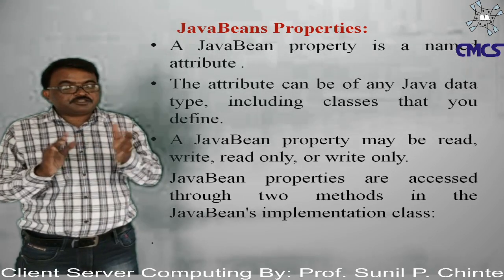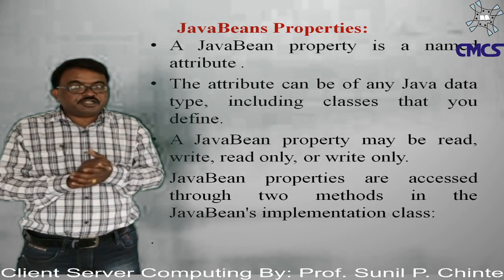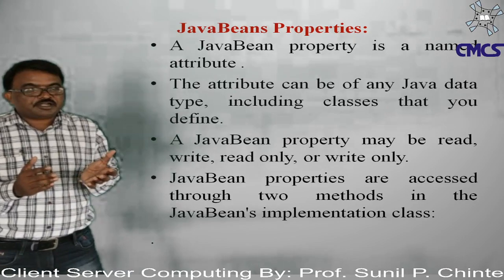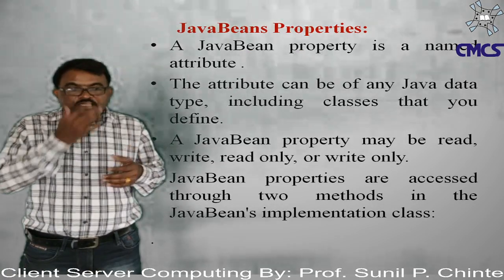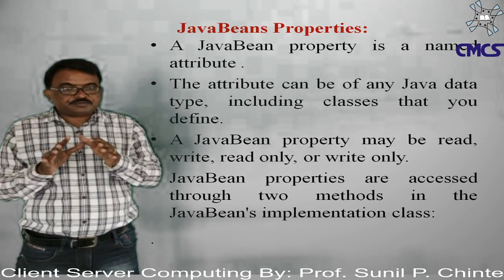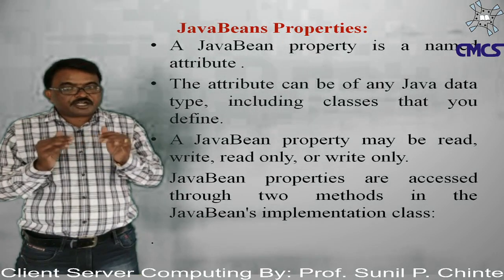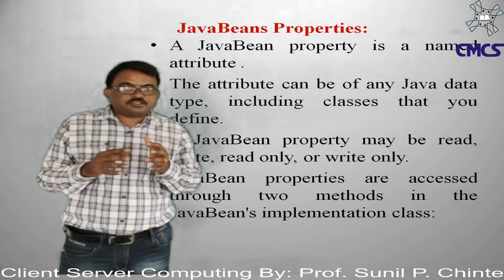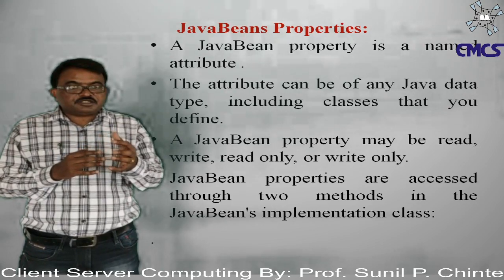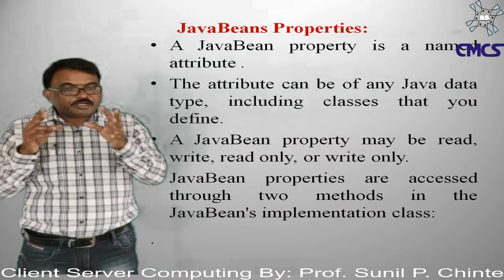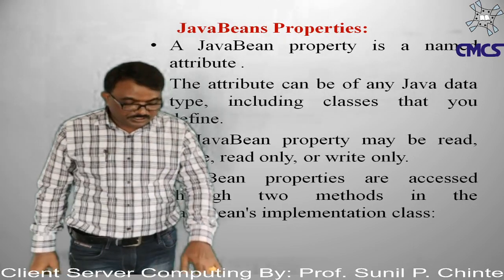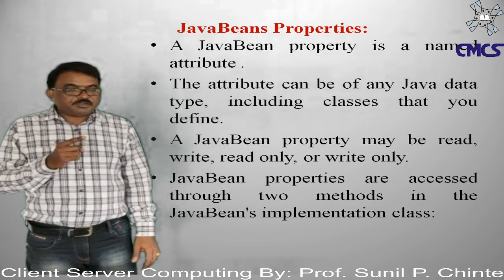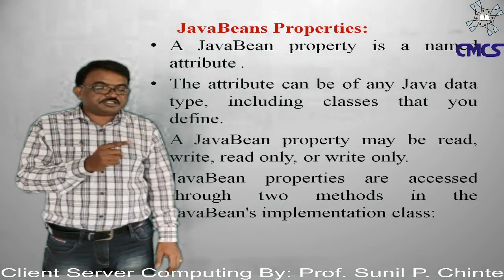Means the attributes can be any Java data types along with user defined classes. A Java bean property may be read only or write only. Means the properties of the Java bean can be read or write, or read only or write only. Java bean properties are accessed through two methods, that is the getter and the setter methods. So we already discussed that Java beans can have getter and setter methods.